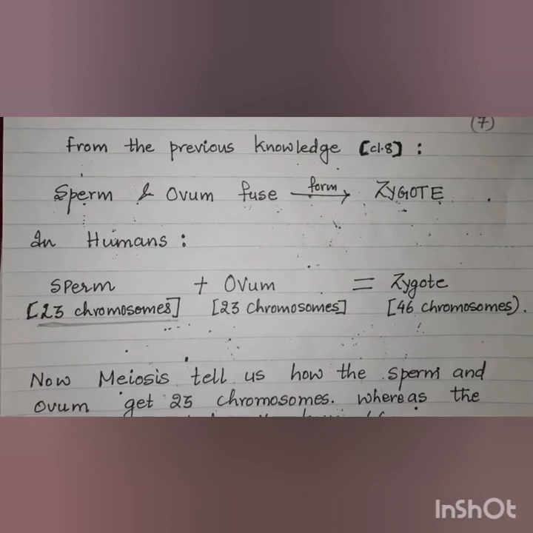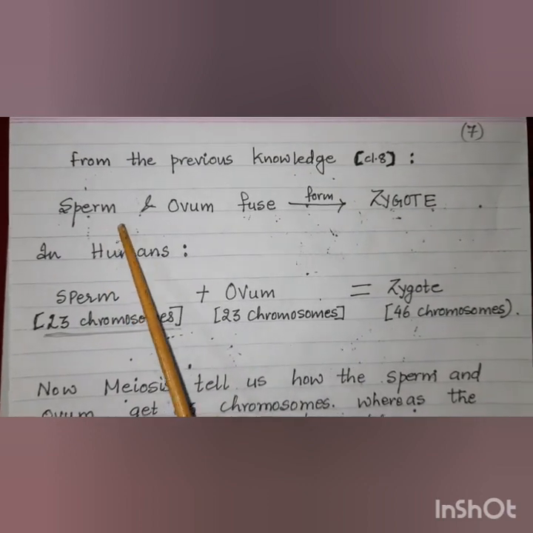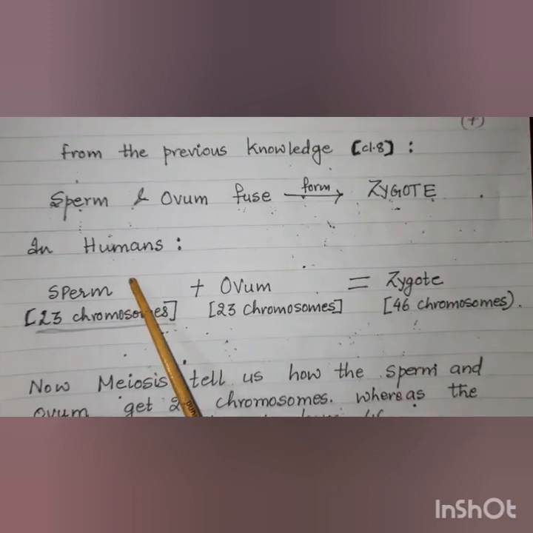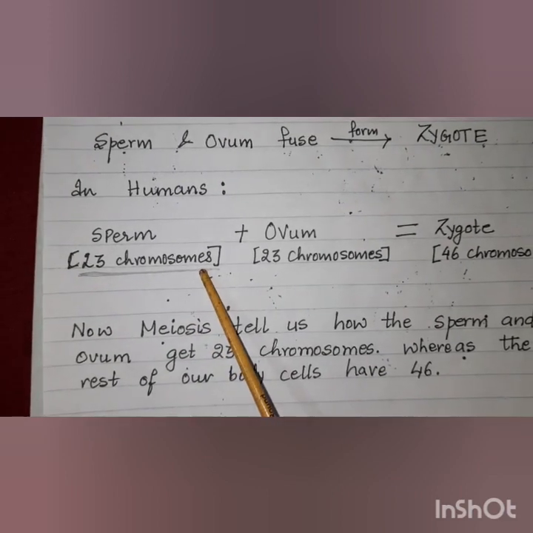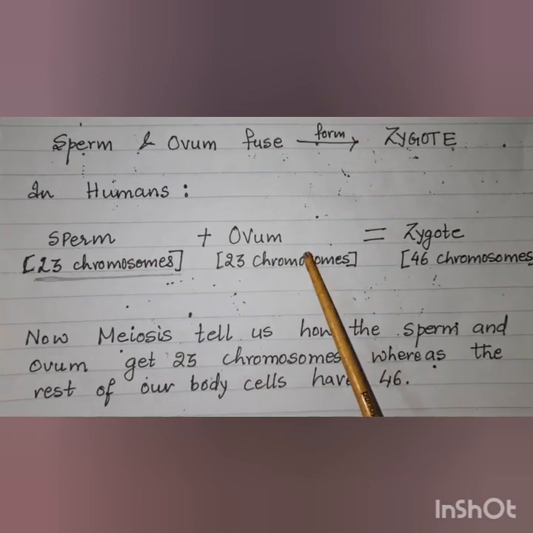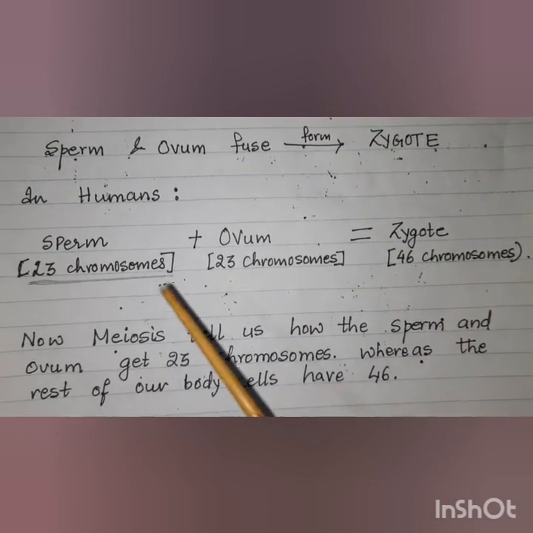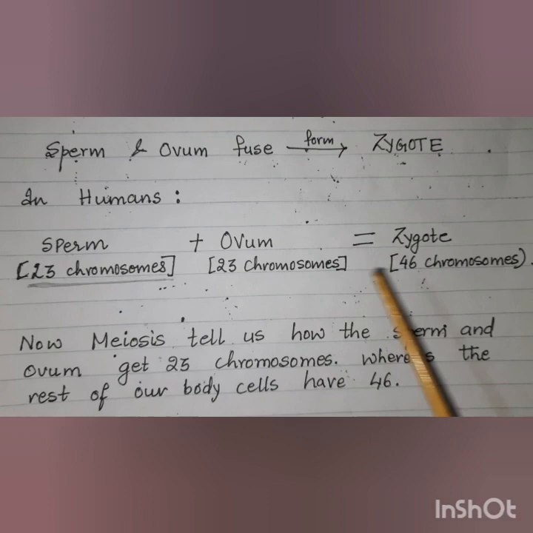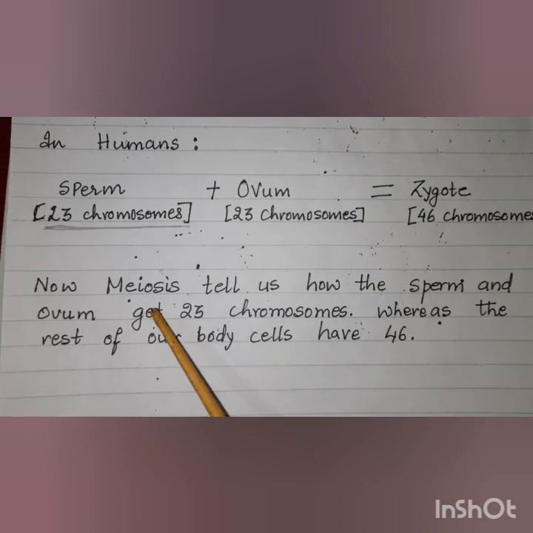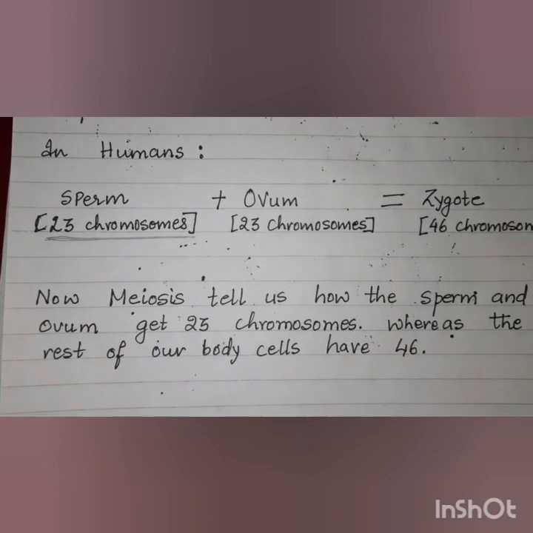In the class 8 science book, we studied about reproduction in human beings. There we studied how the sperm and the ovum fuse and form the zygote. In human beings, the sperm contains 23 chromosomes and the ovum also contains 23 chromosomes. When they fuse together, the zygote which is formed gets 46 chromosomes, that is 23 and 23 from the parents. So now in meiosis we will understand how the sperm and the ovum get 23 chromosomes, whereas the rest of our body cells have 46 chromosomes each.